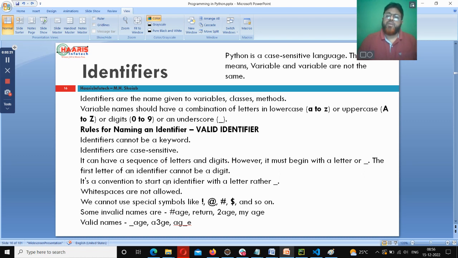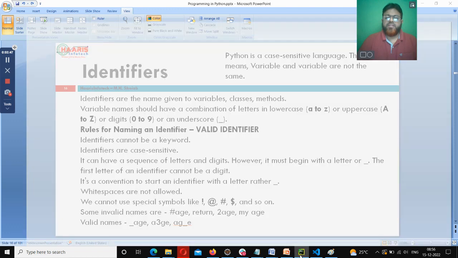You can also have a combination of underscore, alphabet and number together to create an identifier. So again, identifiers are names given to classes, methods, variables, modules and packages. In Python, we need to give an identifier, and when we do, we ensure that we follow this valid identifier concept.